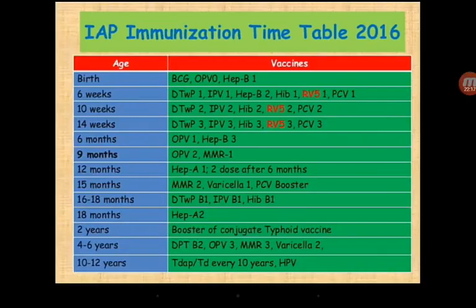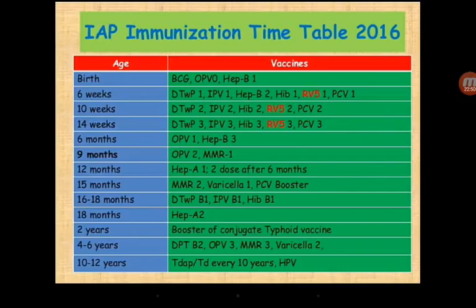Here is the latest immunization timetable given by the Indian Academy of Pediatrics in 2016. As we see along the age side, the first dose is given at birth, then we have 6 weeks, 10 weeks, 14 weeks. The gap is of 4, that is 6 plus 4, 10, 10 plus 4, 14. Then the things come in months, having a gap of 3, right? That is 6 months, 9 months, 12 months and 15 months.